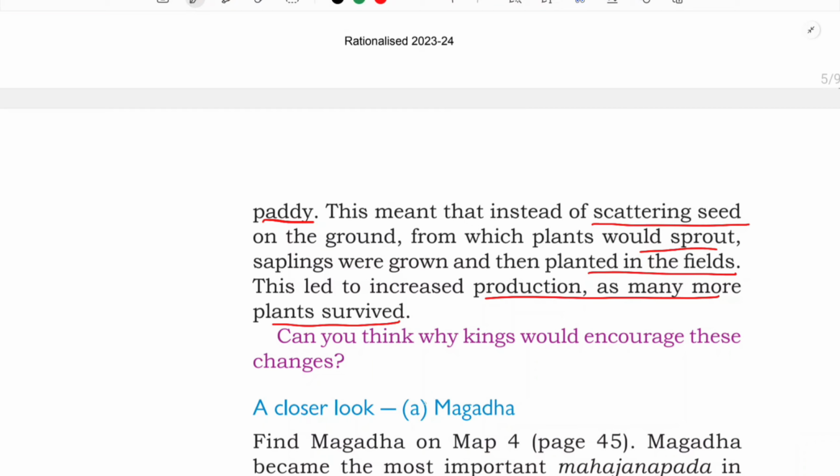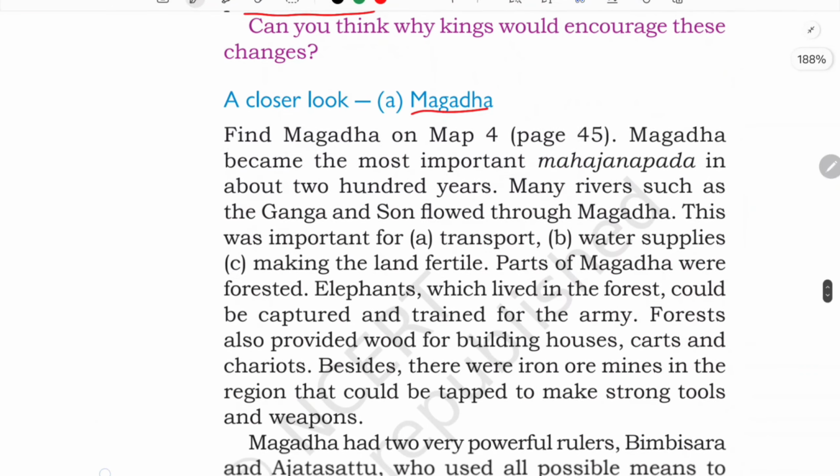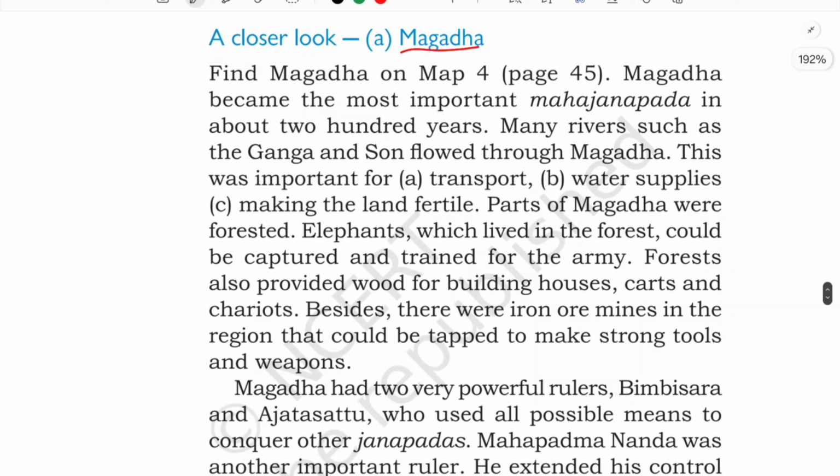So now here we are going to study two such Mahajanpadas, one is Magadh and another is Vajji. So let us begin with Magadh. Magadh is very famous, isn't it? I hope you have also heard about it. So let us see Magadh. It is in Bihar.